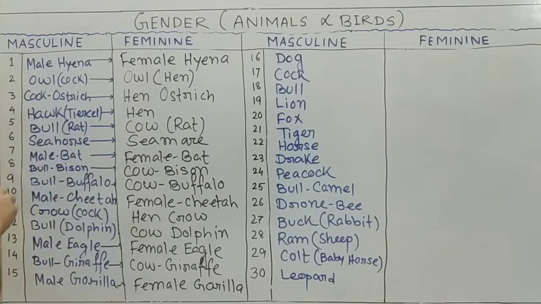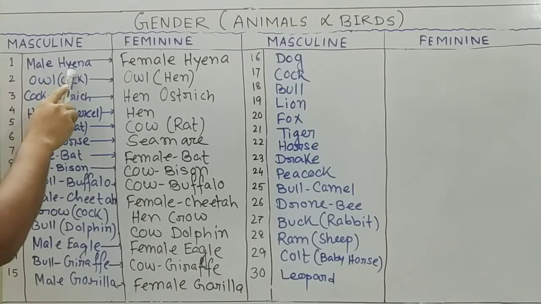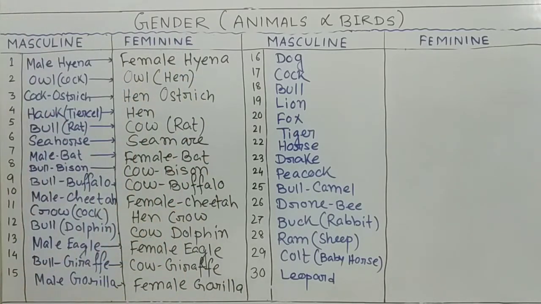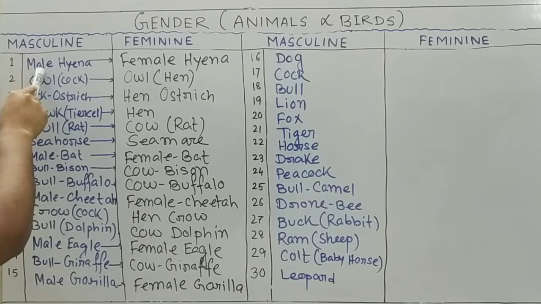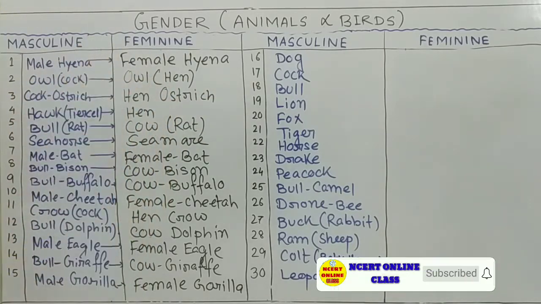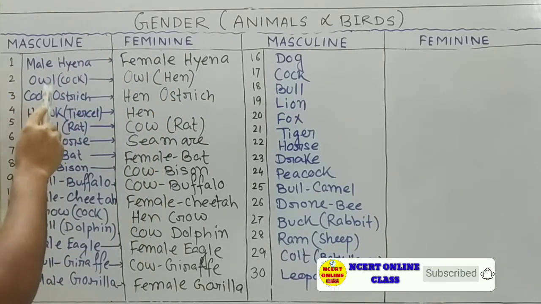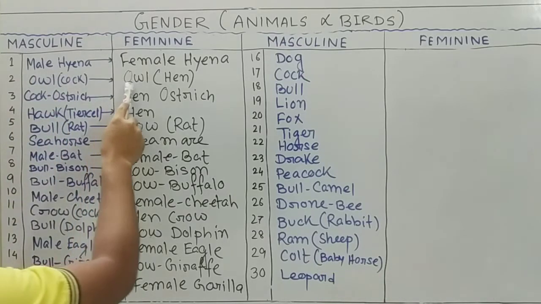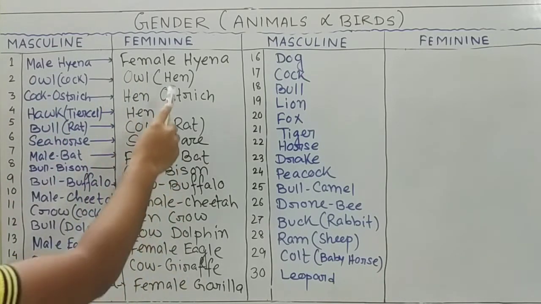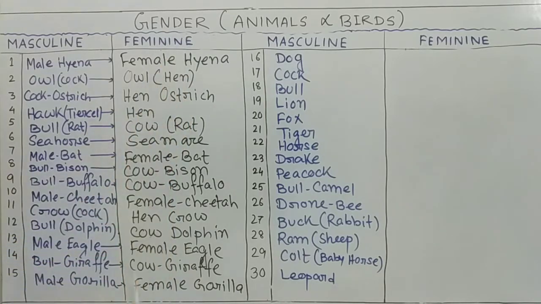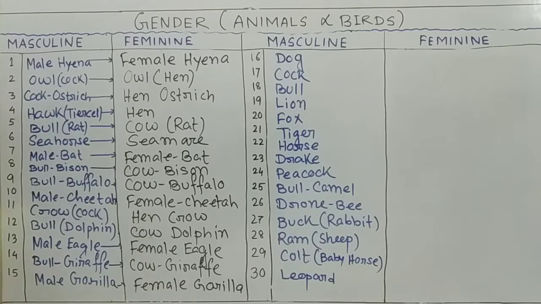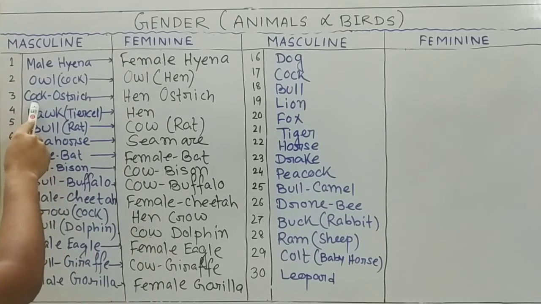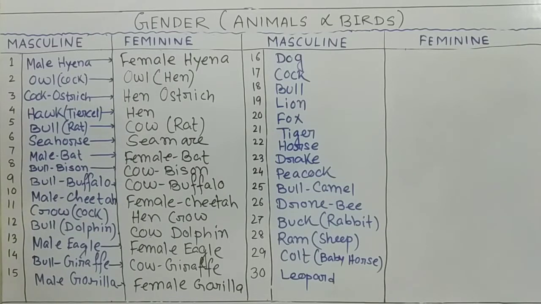So, start. Here is written male hyena, female hyena. Hyena means you know that when it is male, the opposite is female. Then owl, cock, it is called cock. When it is feminine, it is hen. Then ostrich, you know that it is a kind of bird. It is also cock, so it is hen.